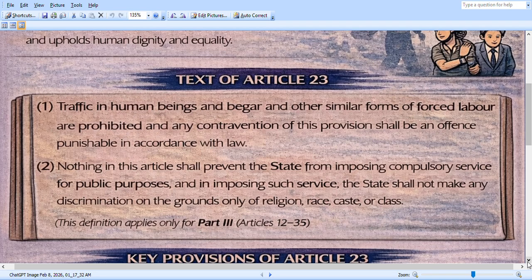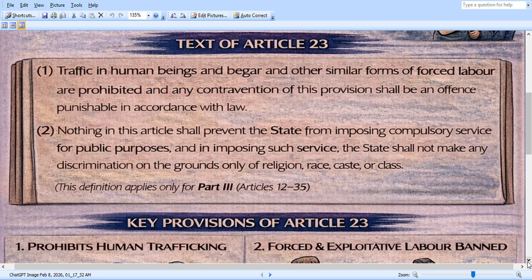Traffic in human beings, beggar and other similar forms of forced labor are prohibited, and any contravention of this provision shall be an offense and punishable in accordance with the law. Simple definition: traffic in human beings like a beggar or other similar forms of forced labor are prohibited, and any contravention of this provision shall be an offense punishable in accordance with the law.